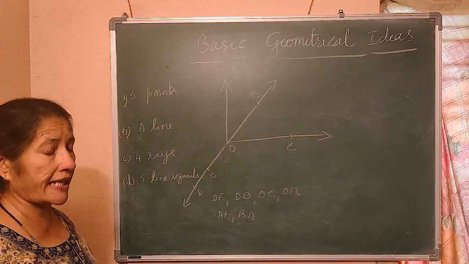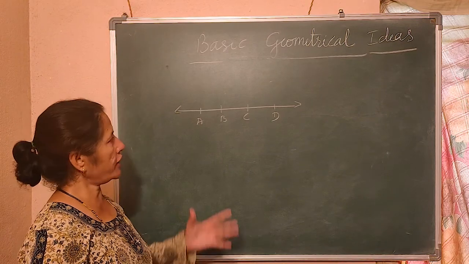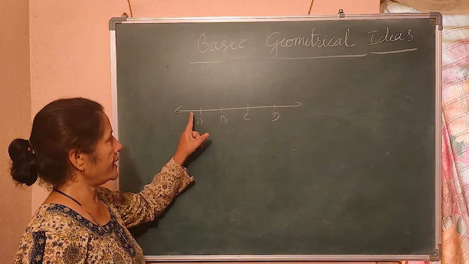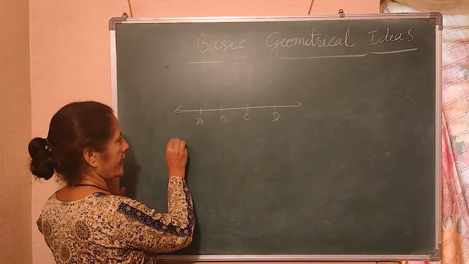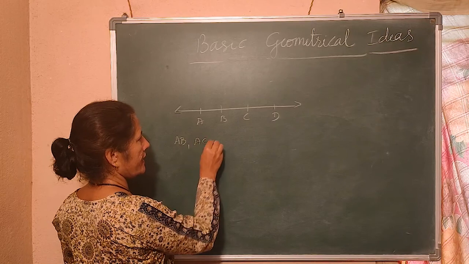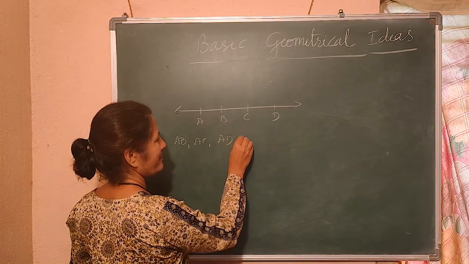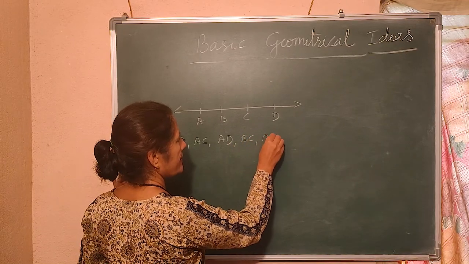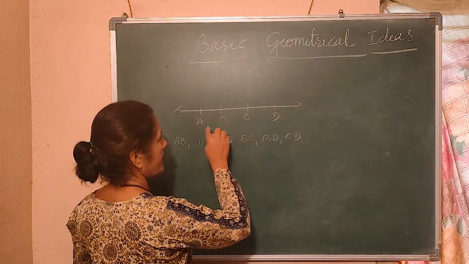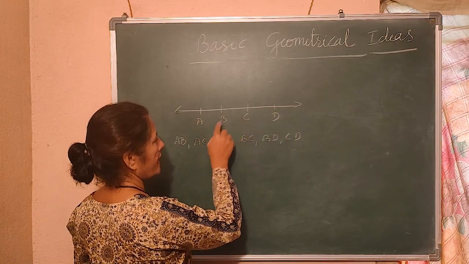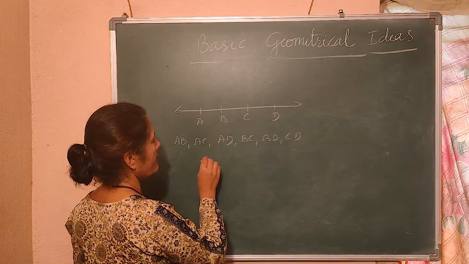Let us go to the second question. The second question is name the line segments. You can name any line segments. AB, AC, AD, BC, BD, CD, right?